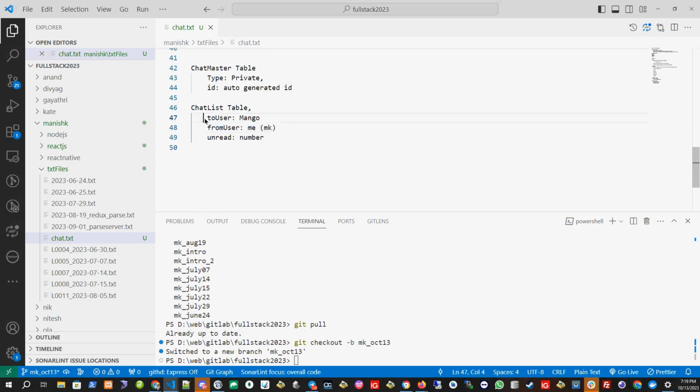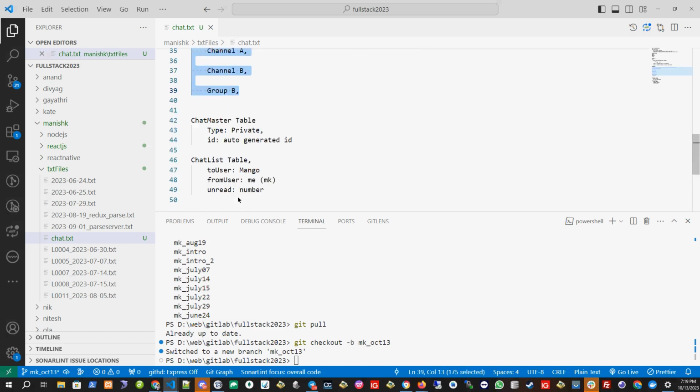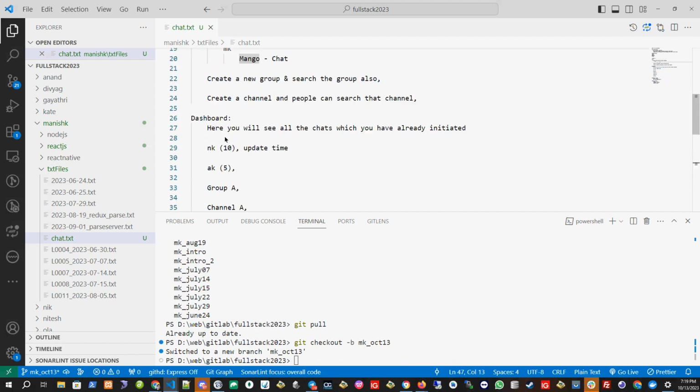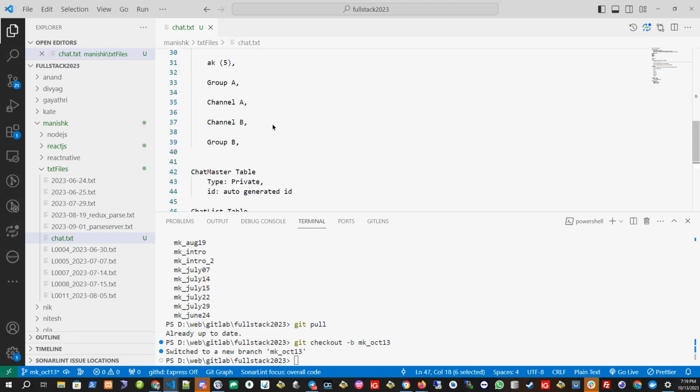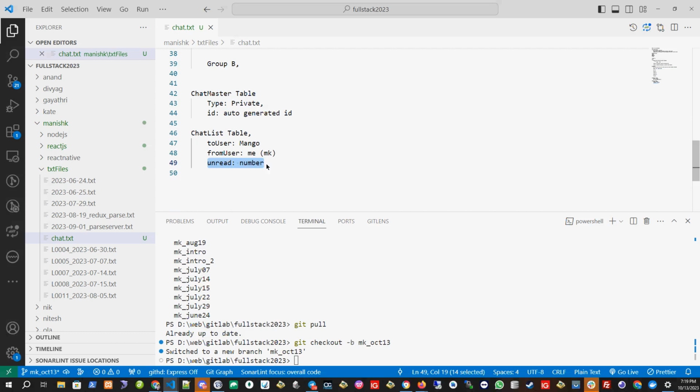Now, this is only to display the unread messages here in this list in the dashboard. We will be not putting the chat messages in this one. This is only to show me the list of people whom I am chatting with. I am chatting with Mango, right? I will put Mango, and there are 10 unread messages. So unread number will come here. Let's rename it unread messages. Okay, so this is the unread messages.